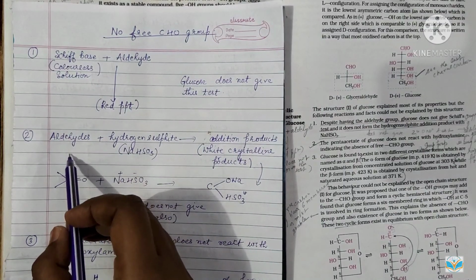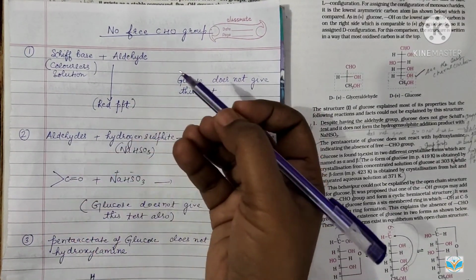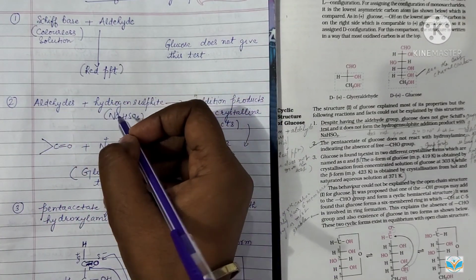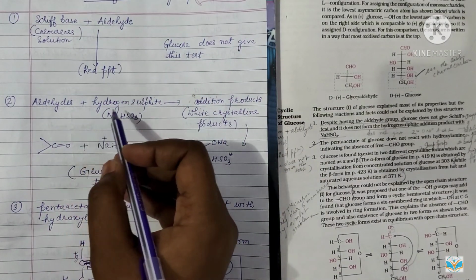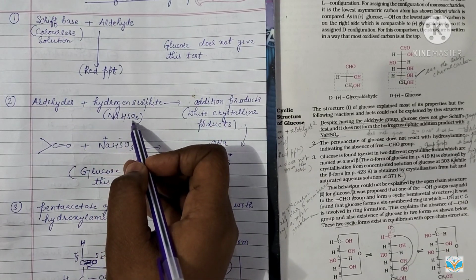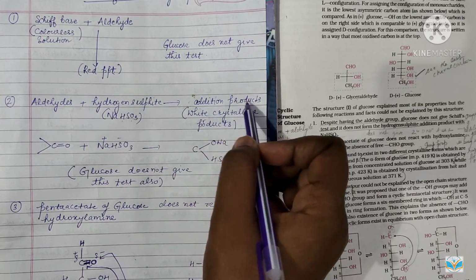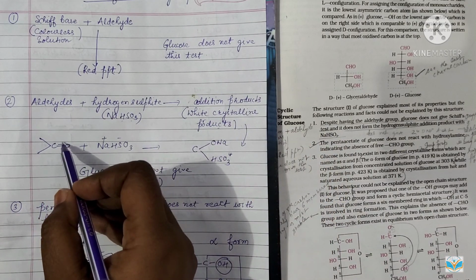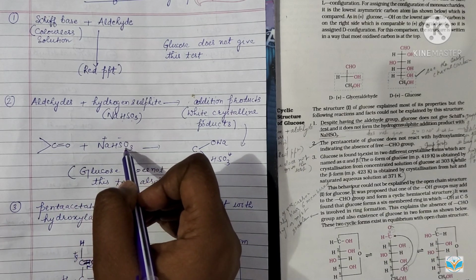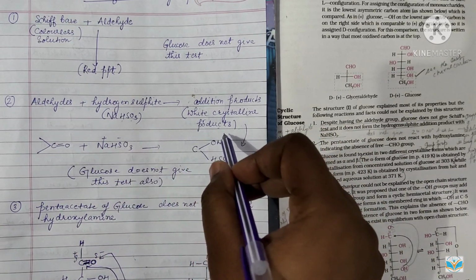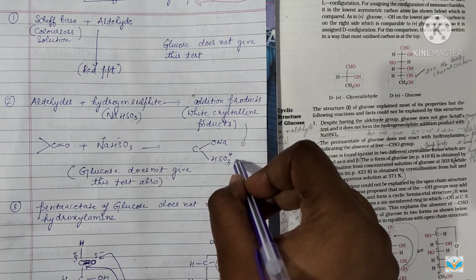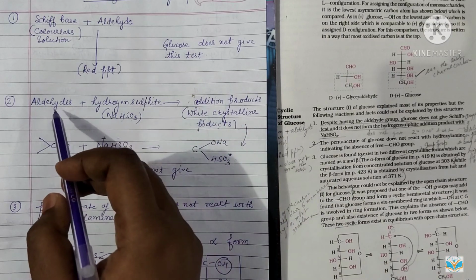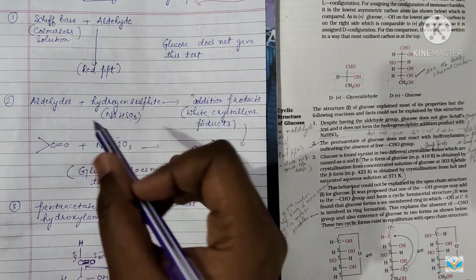And in nucleophilic addition reactions, we have studied that when aldehydes react with NaHSO3, we get addition products, white crystalline products, which show the presence of a free aldehydic group in the molecule.